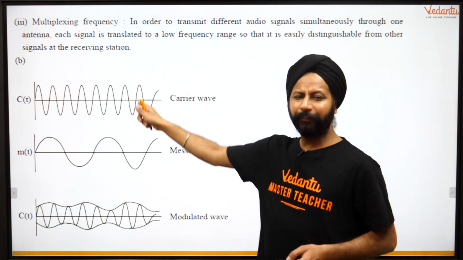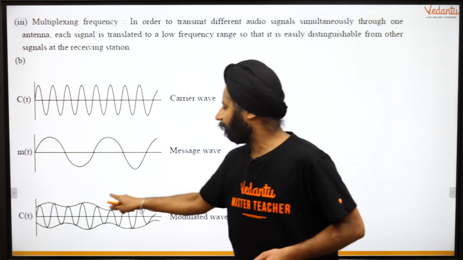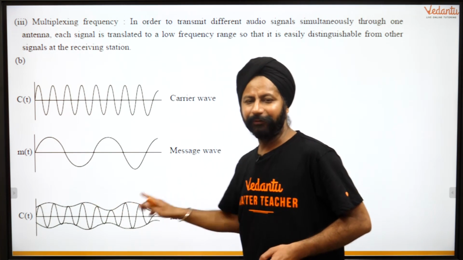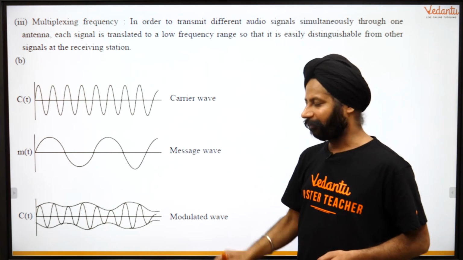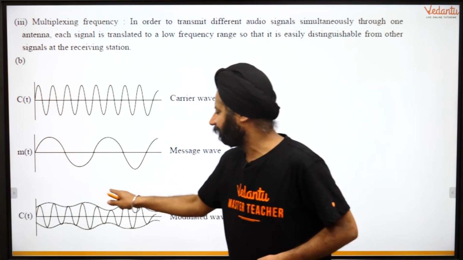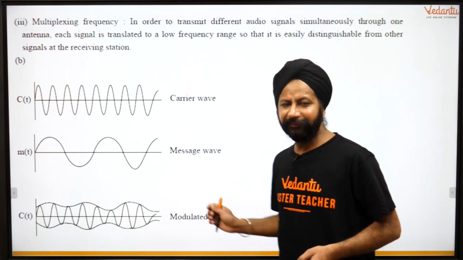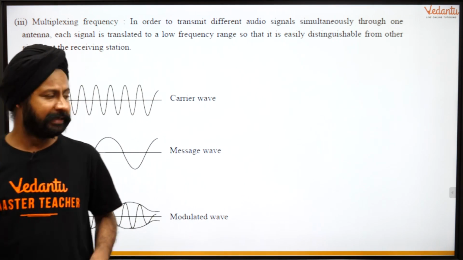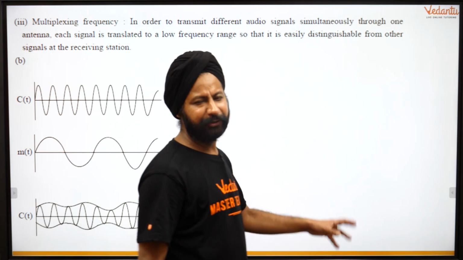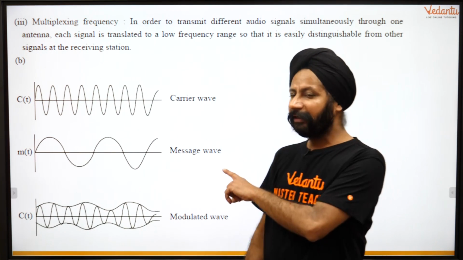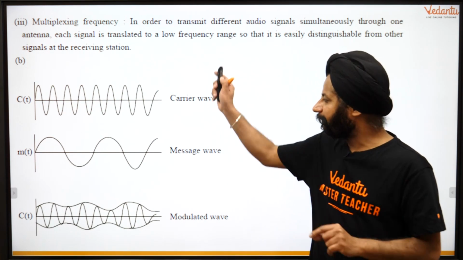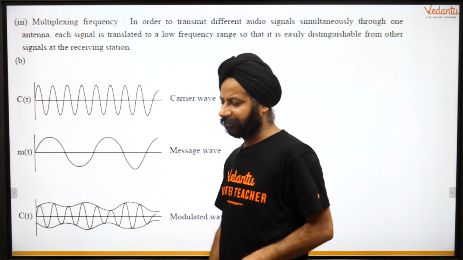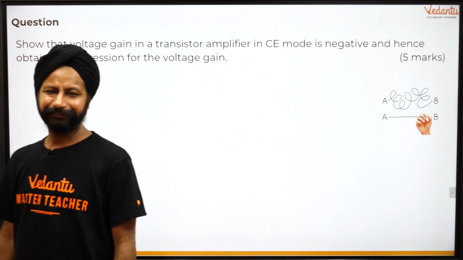So this superimposes on this, and it modifies the amplitude. You can see that this is amplitude modulation. Now the envelope of this is the message. और जब receiver पे आएगा, it is going to be able to filter all that. So that technology we are not going into details, but this is the concept of amplitude modulation. And similarly, you should be able to make the graphs of frequency modulation and phase modulation also.